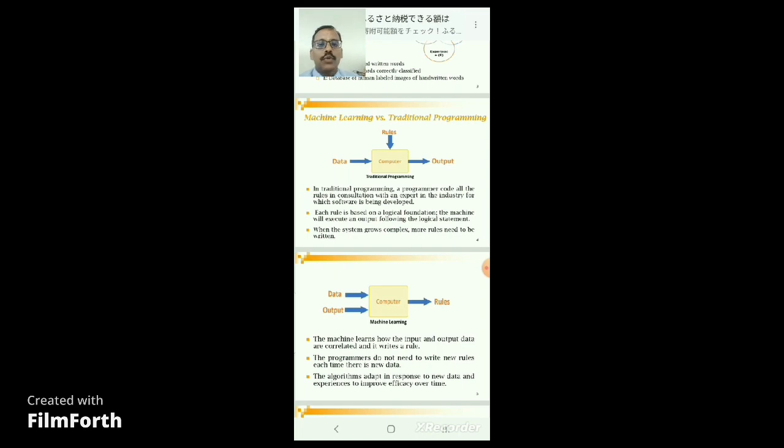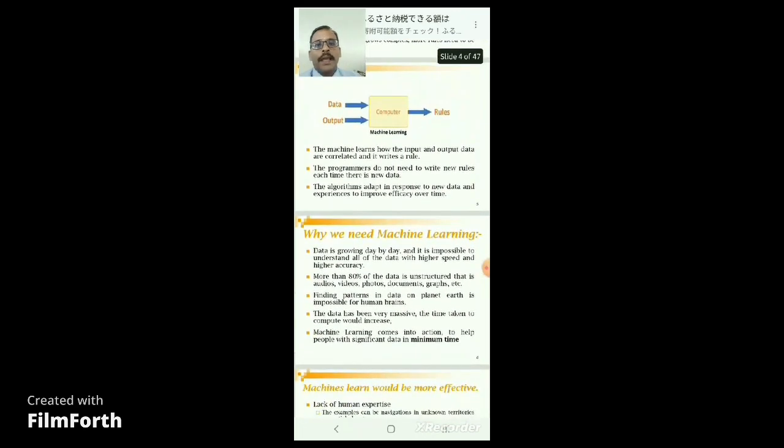When we come to machine learning, we give data as input as well as the output also as input. The machine correlates or finds the relationship between the data and the output, that is, how the data is derived, and it finds a model and gives you the rules for that particular data and output.